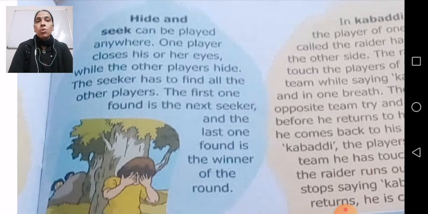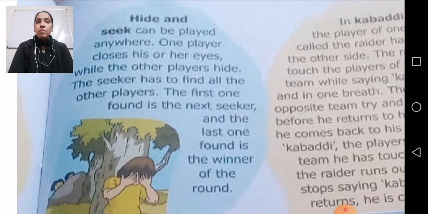Now one player closes his or her eyes while the other players hide. एक प्लेयर अपनी आंखें बंद कर लेगा and the other one is going to hide. Now one who closes his or her eyes is considered as the seeker, and the seeker has to find all the other players.